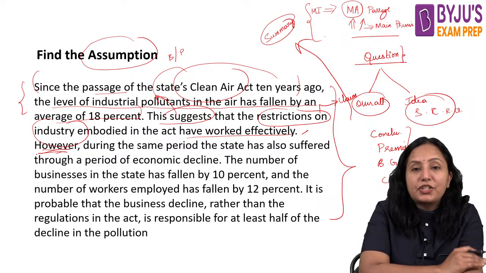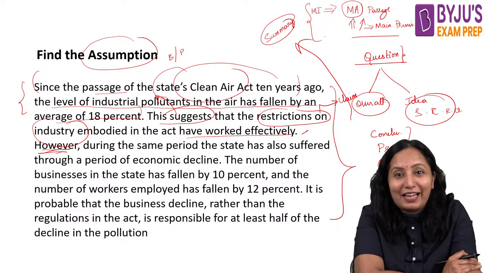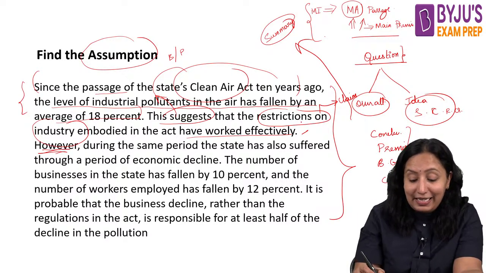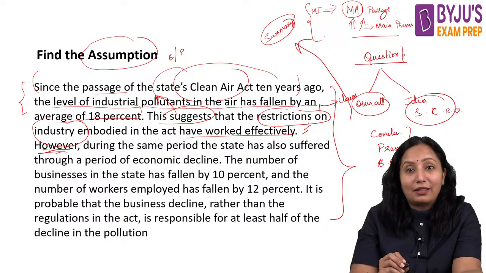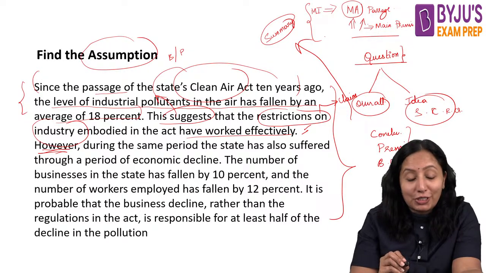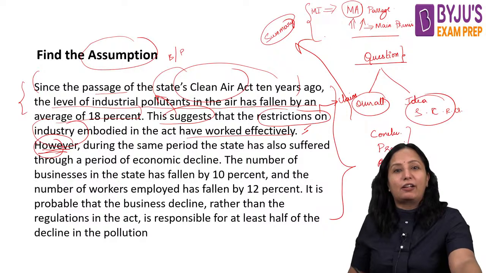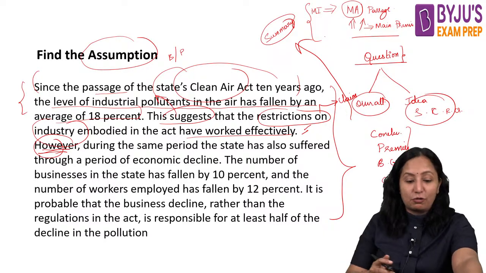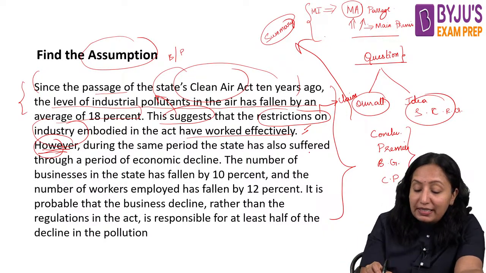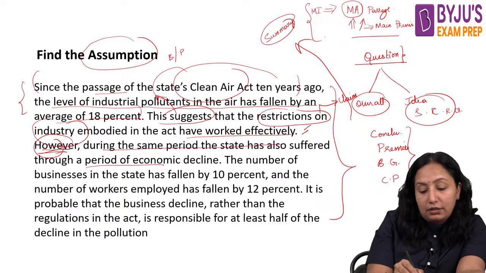However, a transition word. I usually talk about transition words everywhere because they are very crucial. They are saying the restriction has acted well in controlling pollution. However, that means there is some loophole. Let us understand what it is. During the same period, the state has also suffered through an economic downturn.